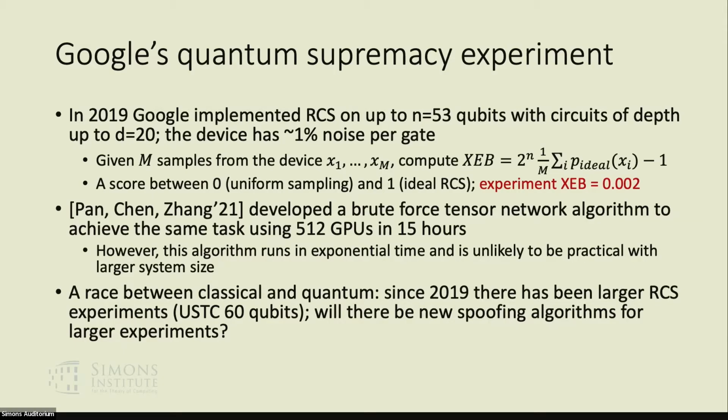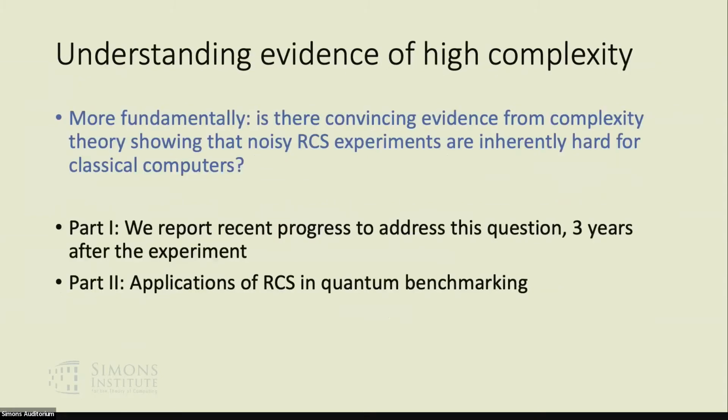Today, we will take a step back from this exciting race, and we will ask a more fundamental question, which is: is there convincing evidence from complexity theory showing that noisy RCS experiments are inherently hard for classical computers? In part one, we will report recent progress to address this question 3 years after the experiment. And in part two, we will show a practical application of RCS in quantum benchmarking.